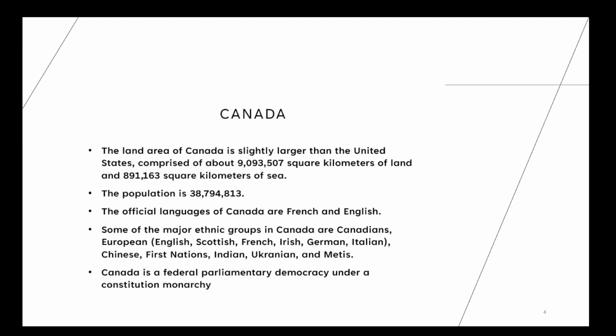Some of the major ethnic groups in Canada are Canadians, Europeans of English, Scottish, French, Irish, German, or Italian descent, Chinese, First Nations, Indian, Ukrainian, and Métis people. Canada is a federal parliamentary democracy under a constitutional monarchy.